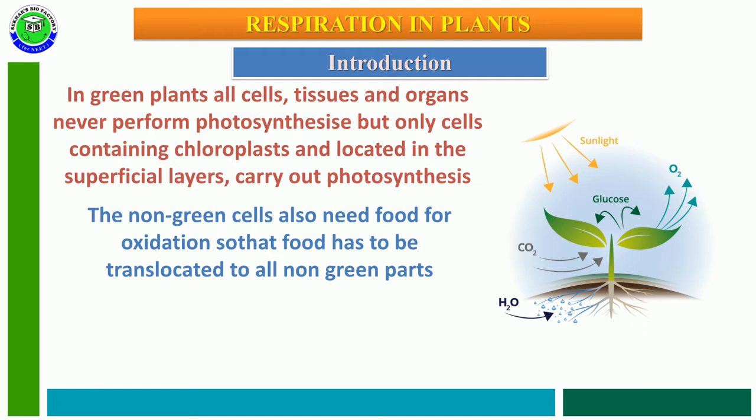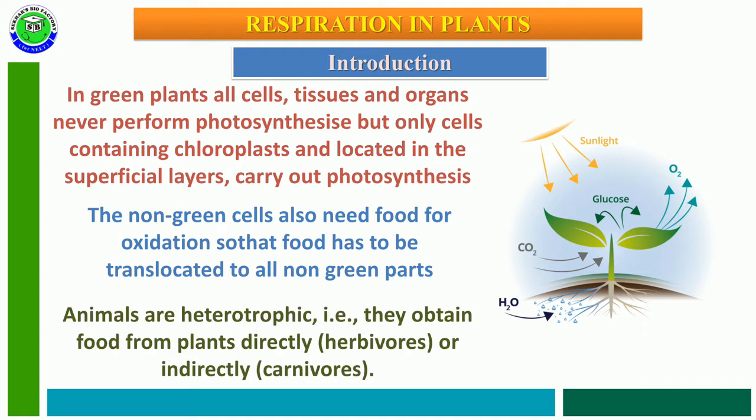Non-green cells present in the plant body need food material for oxidation, so that food is translocated to non-green cells within the plant body. Animals are generally heterotrophic in nature because they collect food from plants only.